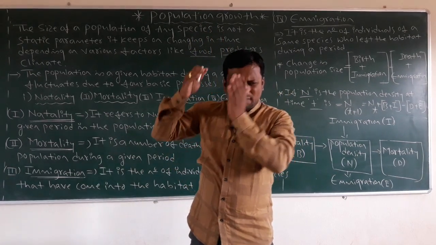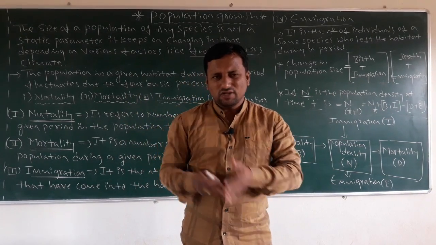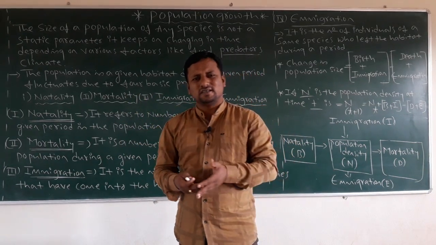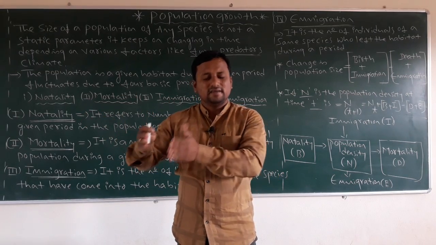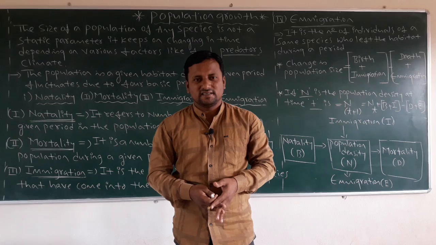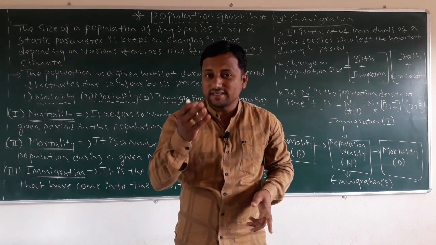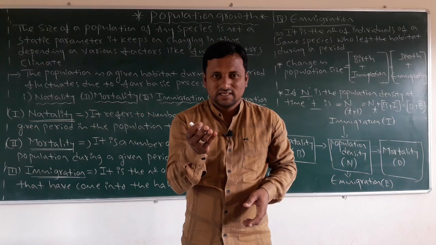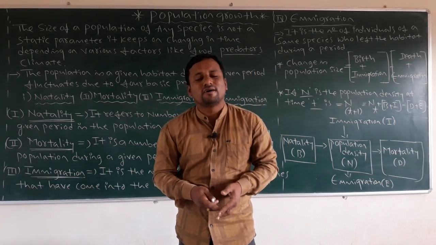In previous classes, we discussed in this chapter how organisms are linked with the population and abiotic factors. In the last class, we discussed the population attributes. Those attributes play a very important role in the characters of organisms.